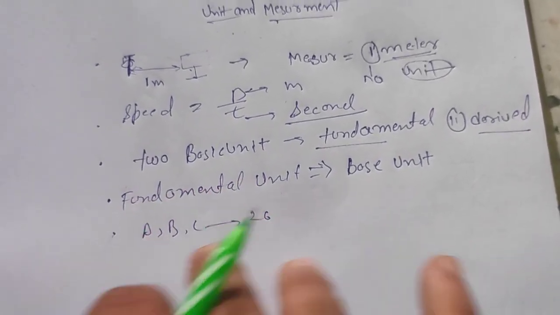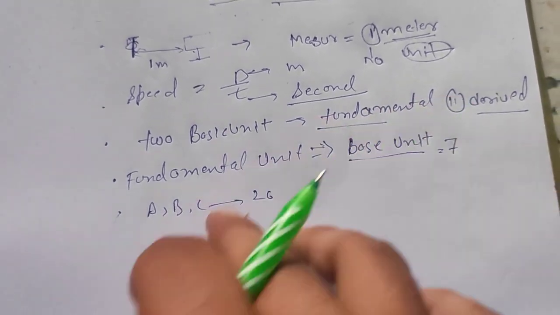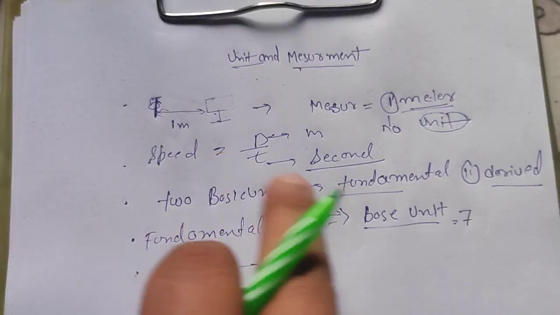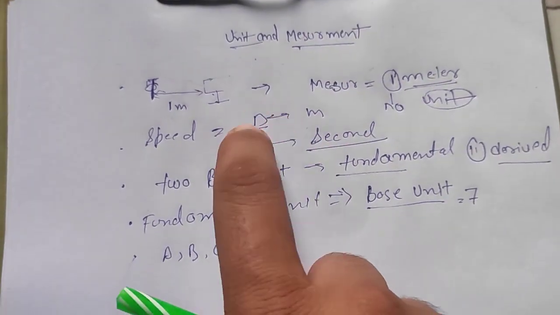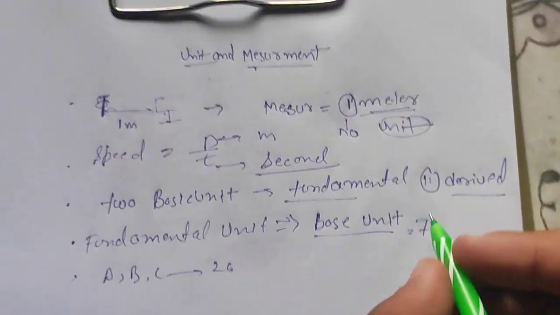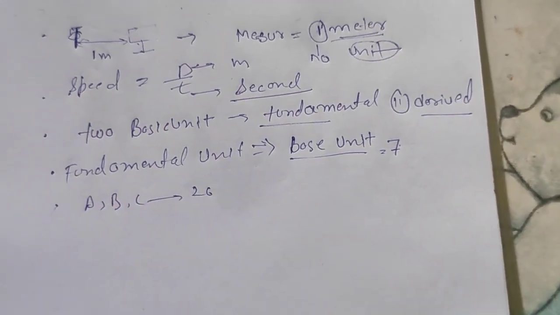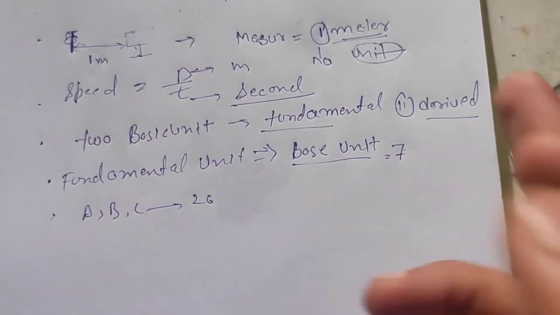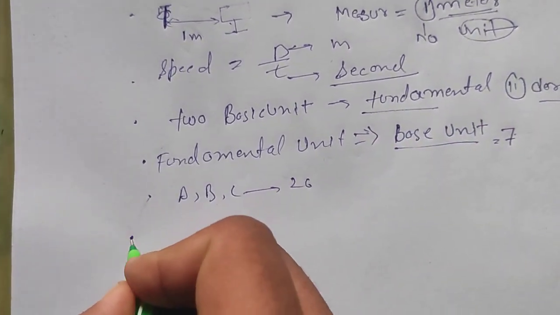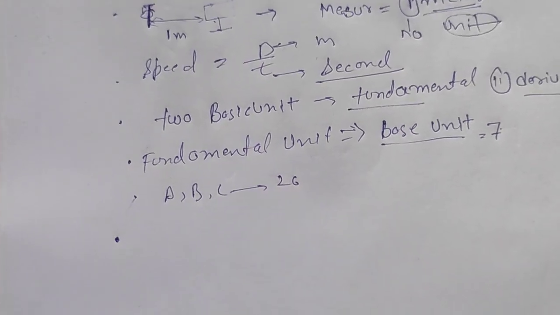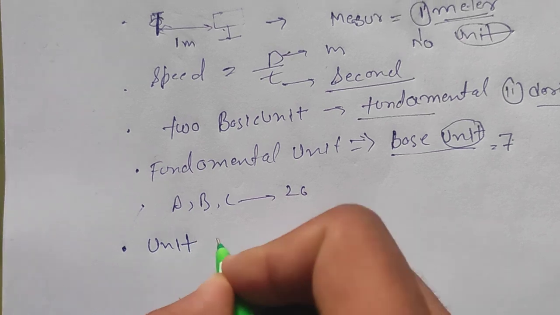So here the base units are 7. All other units, like speed, are derived from the 7 base units, like the distance and the time. These 7 base units are important, and the other units we obtain are from these 7 units. So let's understand what these 7 units are. But before that, let's understand why we need the units.